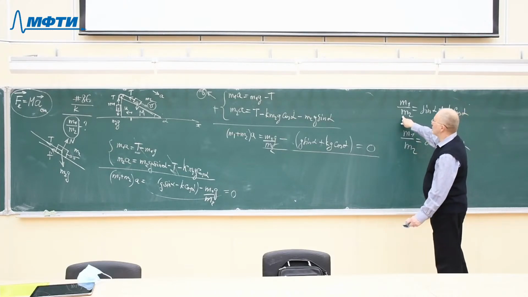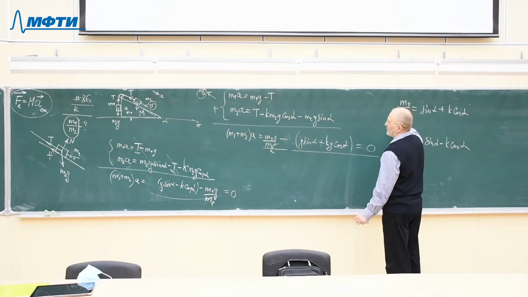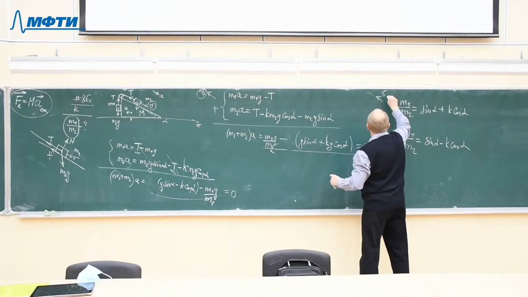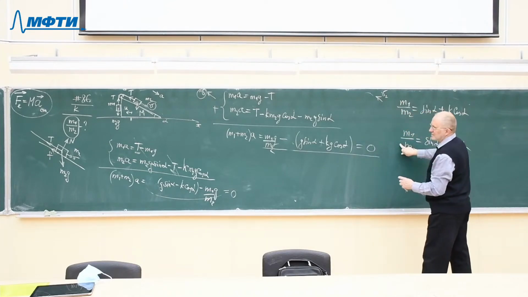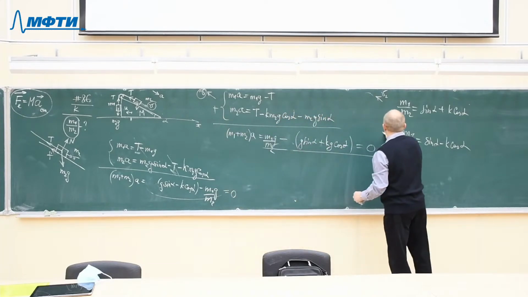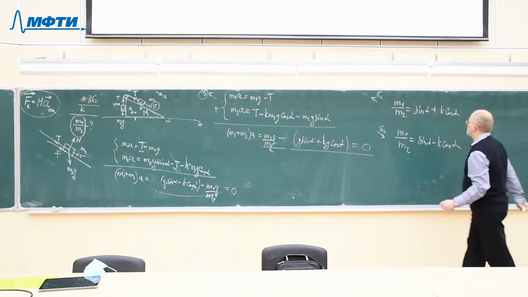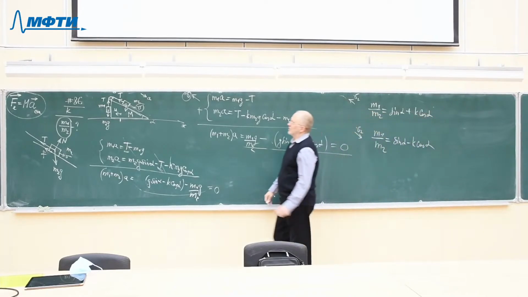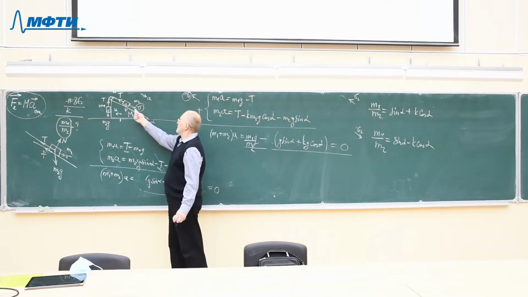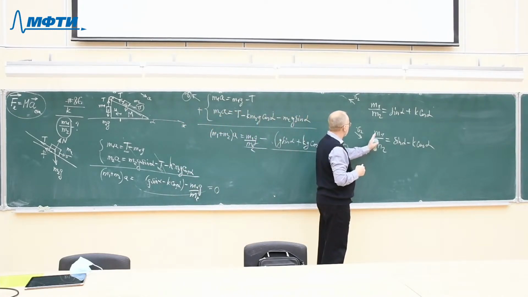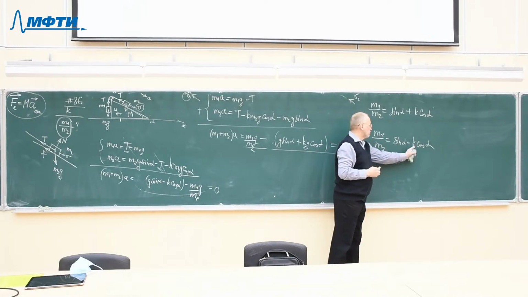So the first equation refers to the case when the block m2 moves to the left. That's the velocity of the block m2. And this equation was derived from here, and this is the case when the block m2 moves to the right. Two different situations. So if the bodies are such that they want to move to the right, then we have this connection between the masses and the coefficient of friction.